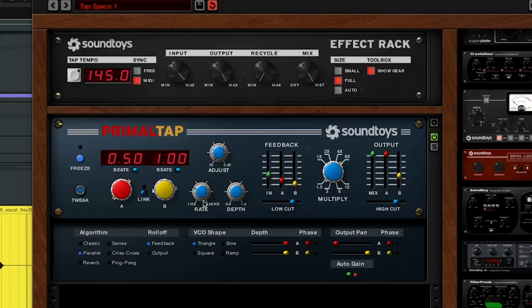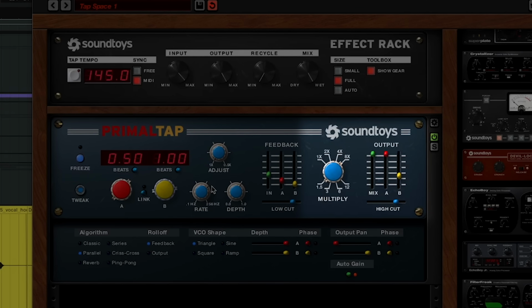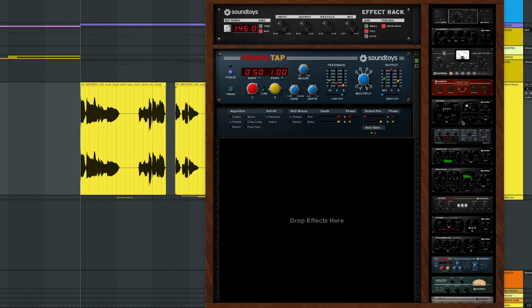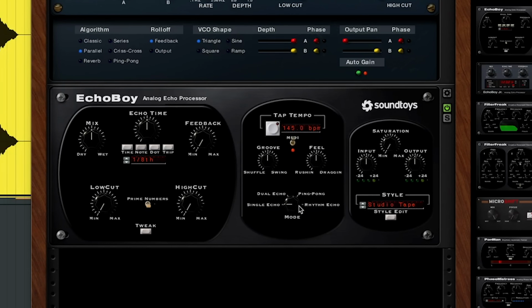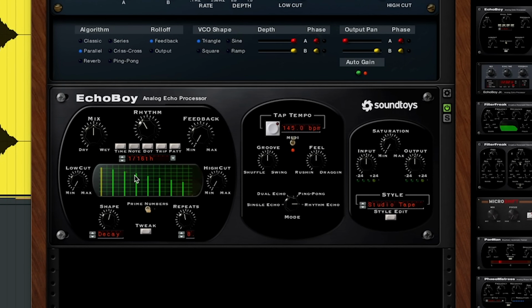And I'm actually going to bring the mix knob down to let some of the dry signal through to the next plugin in EffectRack. I want even more delay, so let's drag on Echo Boy. I'll switch to rhythm mode and adjust the shape so that each subsequent delay is lower in volume.